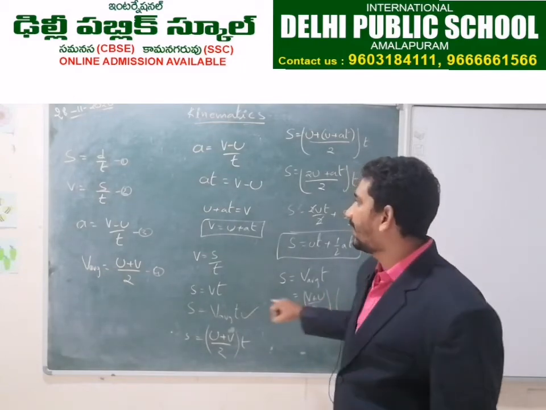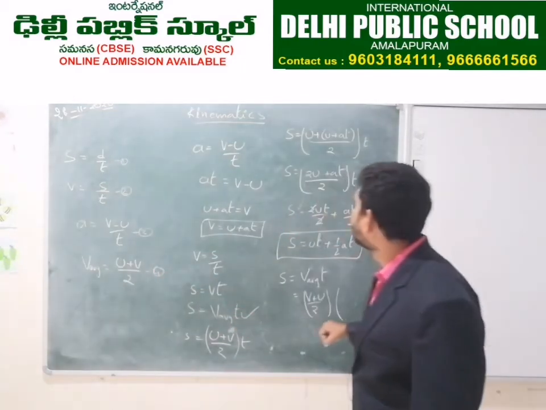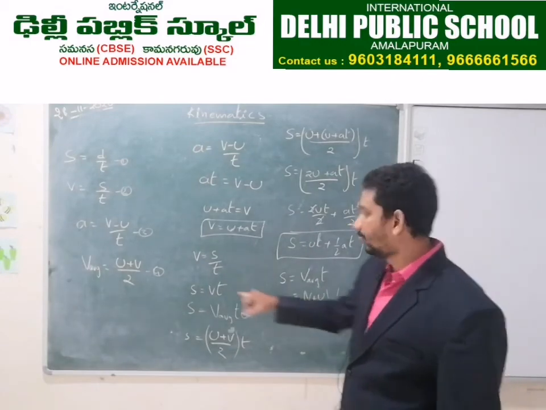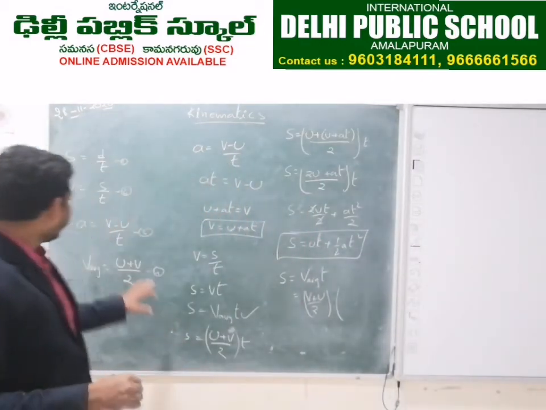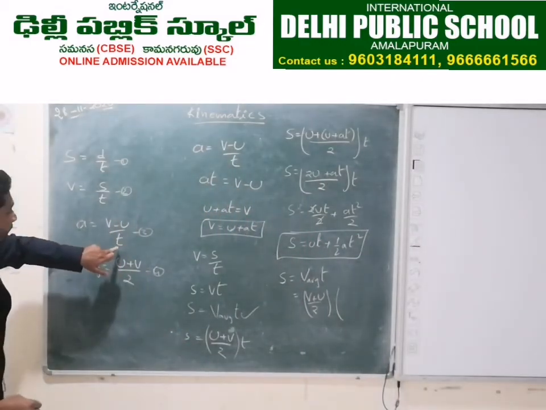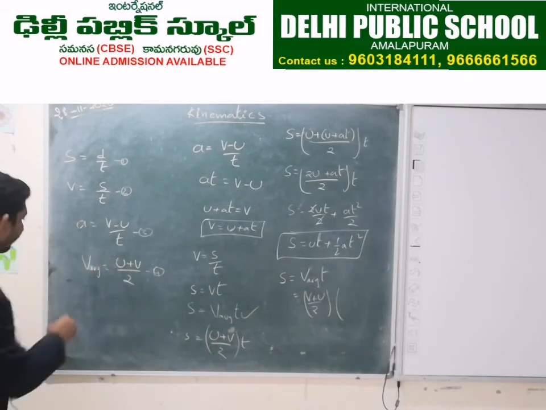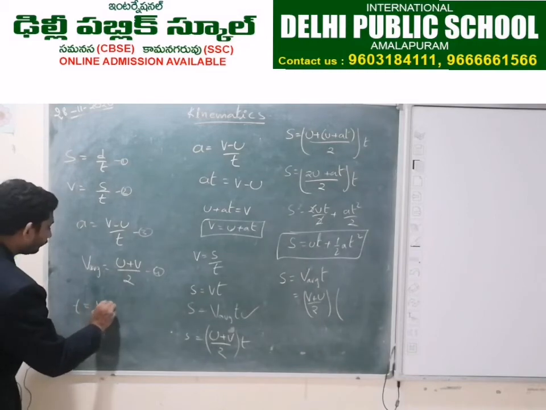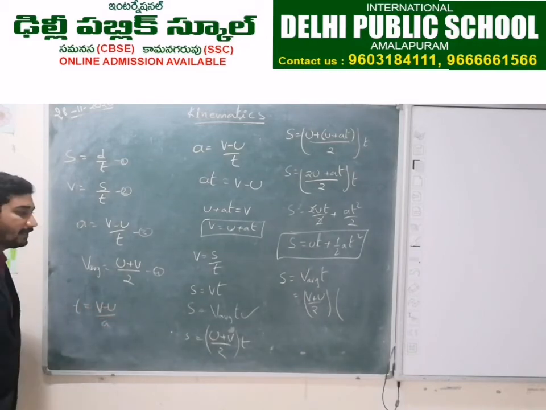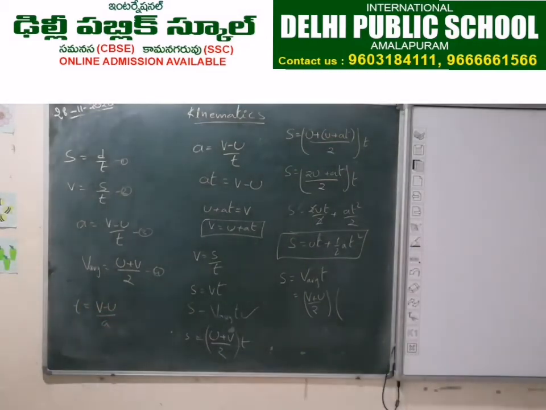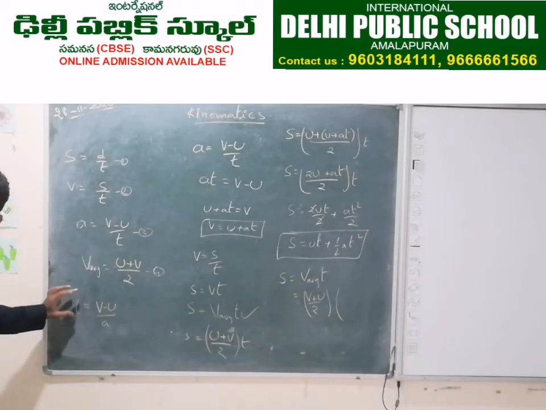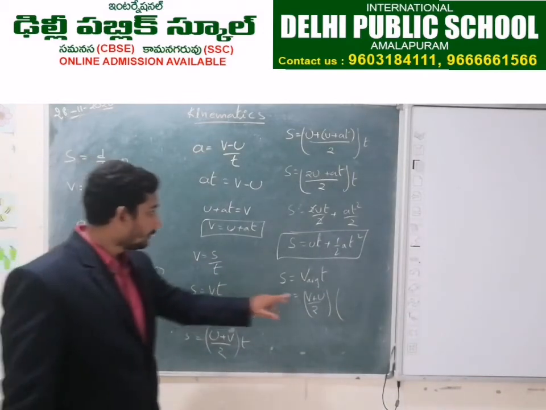What is the formula for time? From equation 1, if you send a to the other side and bring t here, t is equal to v minus u by a. So this is the value of t. Substitute the value of t here.